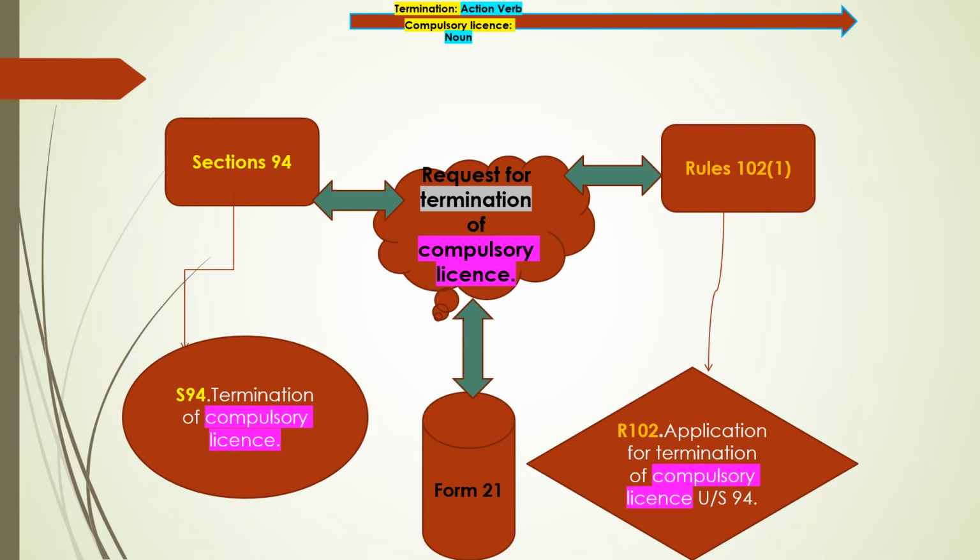As we can see, in the title for section 94 we find termination of compulsory license, and in the title for form number 21 we find request for termination of compulsory license. Also, for the title of rule number 102 we find application for termination of compulsory license under section 94. So easily a linkage can be set up between the three. Just remember the primary word compulsory license and the secondary word termination. Let us proceed.